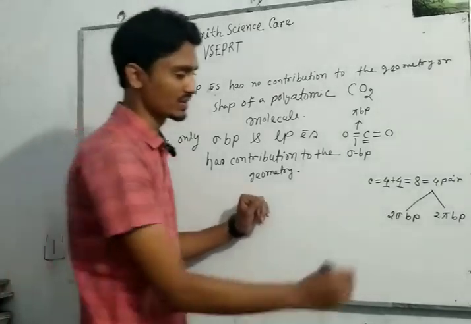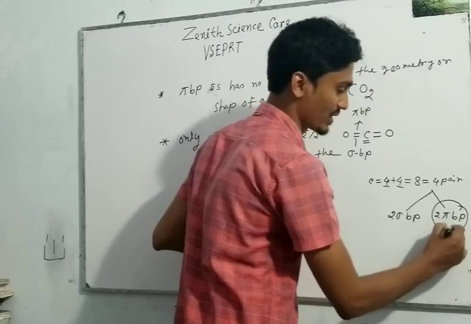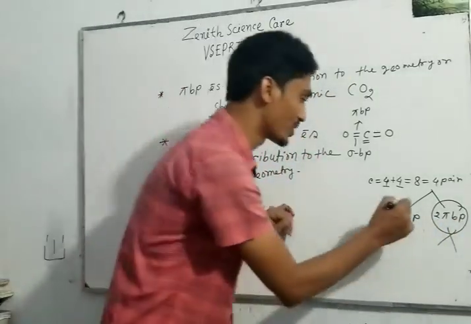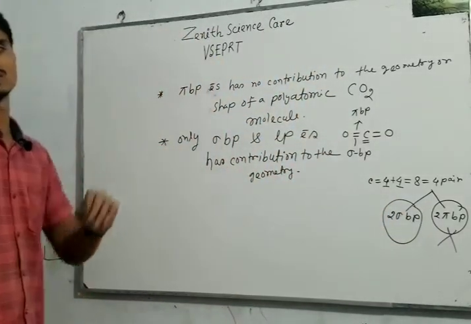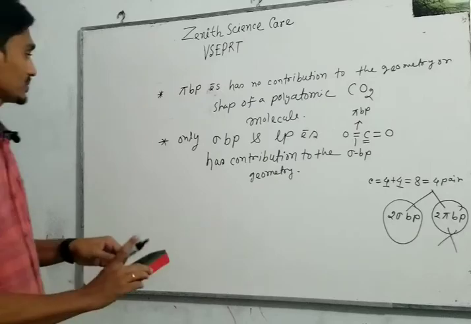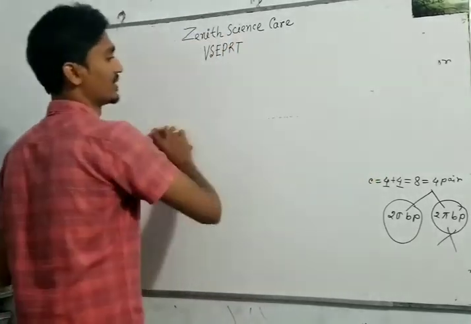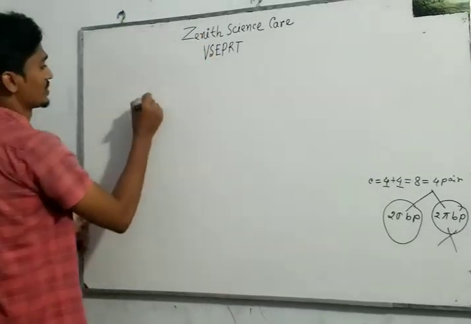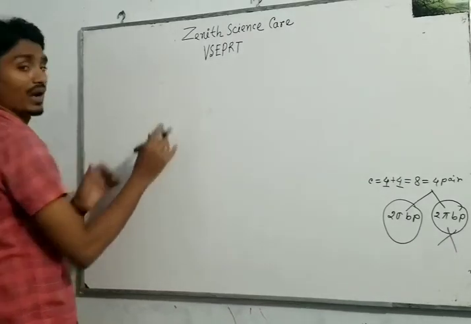So my dear students, these 2 pi bond pair electrons have no contribution to the geometry. So we should consider only these 2 sigma bond pair electrons. Now we have to learn the relationship between sigma bond pairs and lone pair electrons and the geometry of the compound. So we should learn a chart.